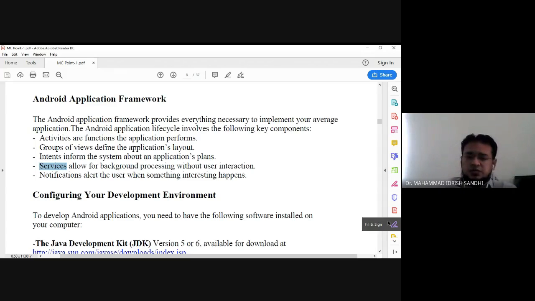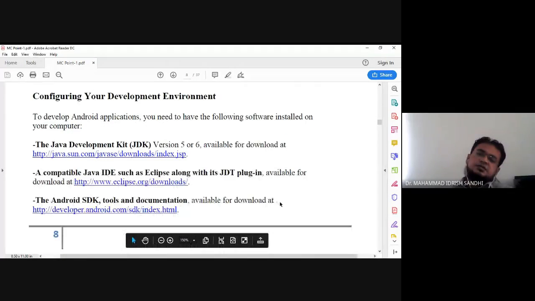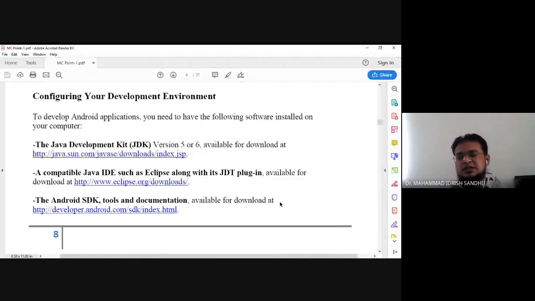Now, the very important thing that we are going to start: configuring your development environment. There are certain tasks which are very important to understand. Actually, it's an old mechanism from 1 to 3 years ago.